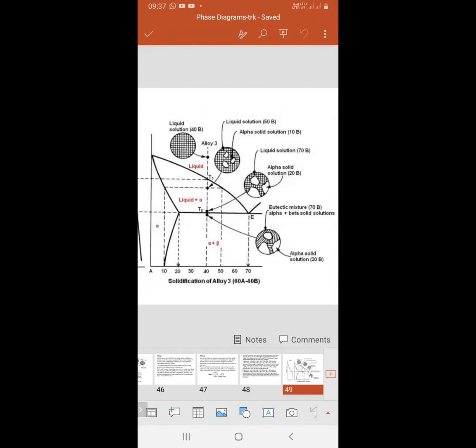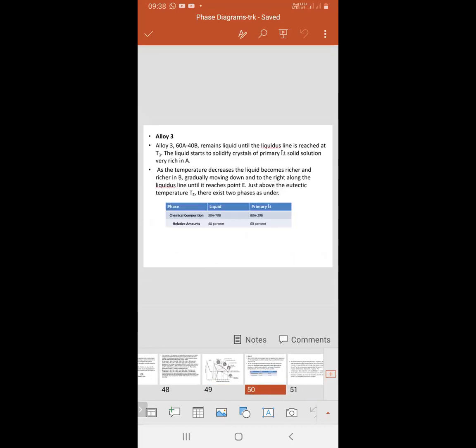See here, the total is solid. When it crosses the eutectic temperature line, the total will be solid. Here solid means alpha plus beta, the eutectic mixture, and next is the eutectic mixture plus beta. Do all of you understand this point? This is the total phase diagram.